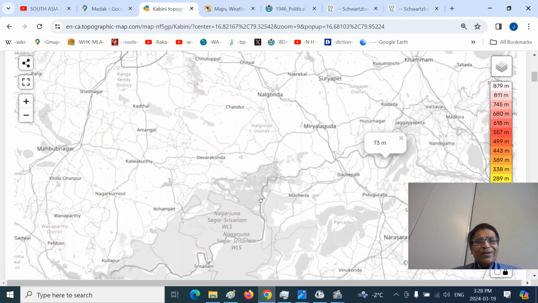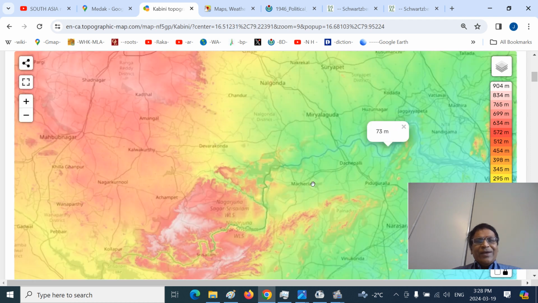So what are the rivers? You can also see, we always remember the landmarks. This is the Nagarjuna Sagar Dam Reservoir. So this is the Pedavagu drains into this. This is the Pedavagu. Pedavagu drains that. It is the Dindi River. Dindi River doesn't directly drain into Nagarjuna Sagar. It drains into Krishna. So that's the Dindi River.